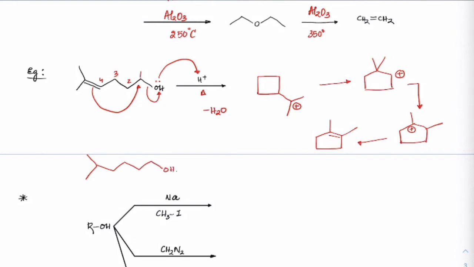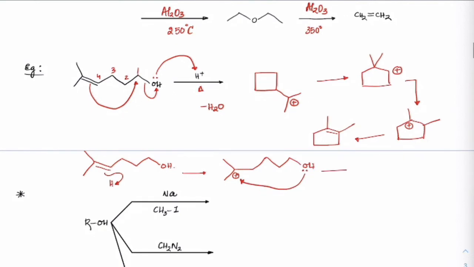If H plus attacks here, we can have a carbocation formation here with OH, and then the lone pair from here attacks to form a 6-membered ring like this.